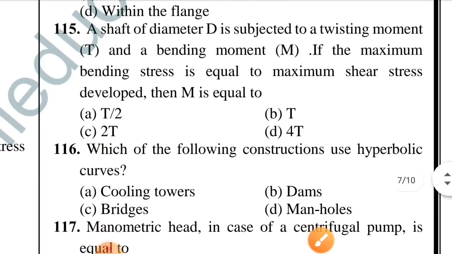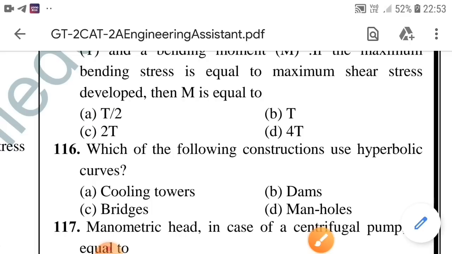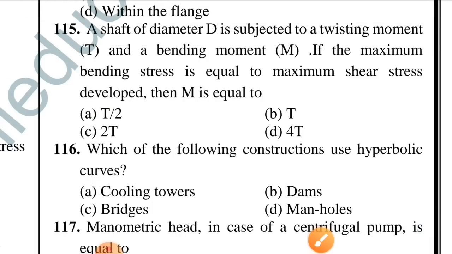Question number 115. A shaft of diameter d is subjected to a twisting moment T and a bending moment M. If the maximum bending stress is equal to the maximum shear stress developed, then M is equal to. Option A is correct, T by 2. Question number 116. Which of the following constructions use hyperbolic curves? Option D is correct, manholes.